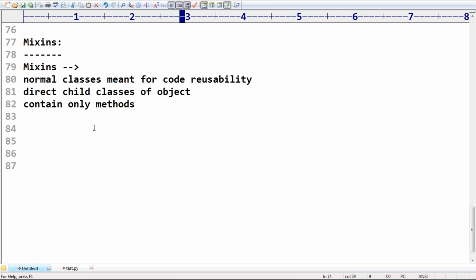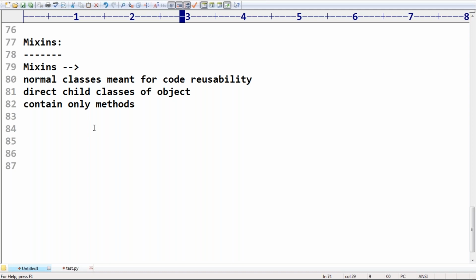Mixin does not mean multiple inheritance. There is a big difference between mixin and multiple inheritance. Friends, did I cover this difference? Mixins and multiple inheritance, there is a big difference. We already covered it in the last session with a big table form also. It's not multiple inheritance, remember that.